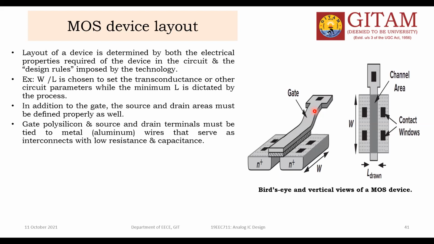What happens? From source to supply, or drain to supply, or source to ground, or drain to ground, or gate to supply, it takes some time to feed the signal. So I think it is an undesirable parameter.